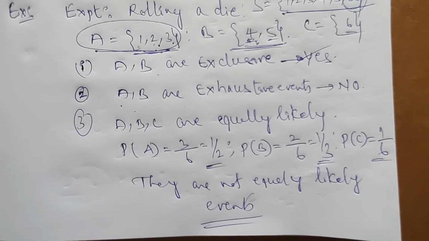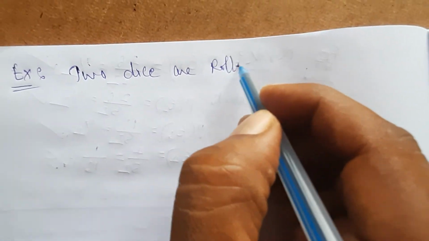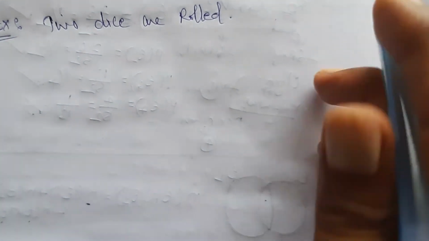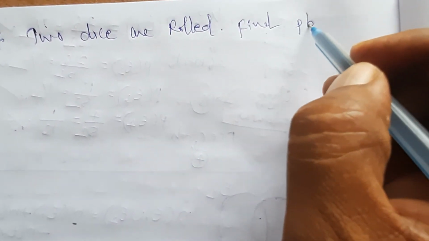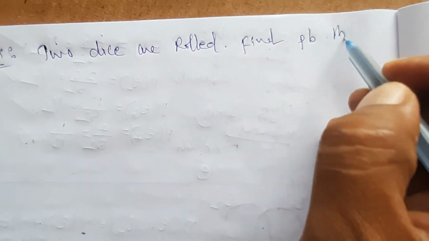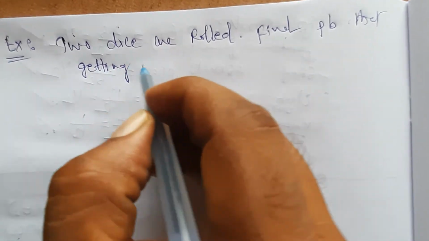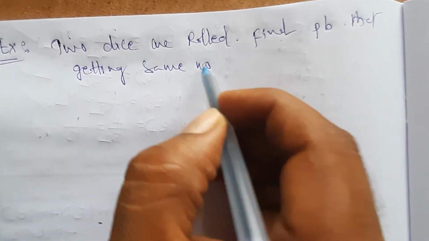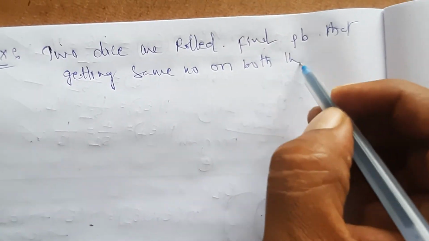Okay, a few more examples I will discuss now. One problem is given like this. When 2 dice are rolled, find the probability of getting the same number on both the faces.